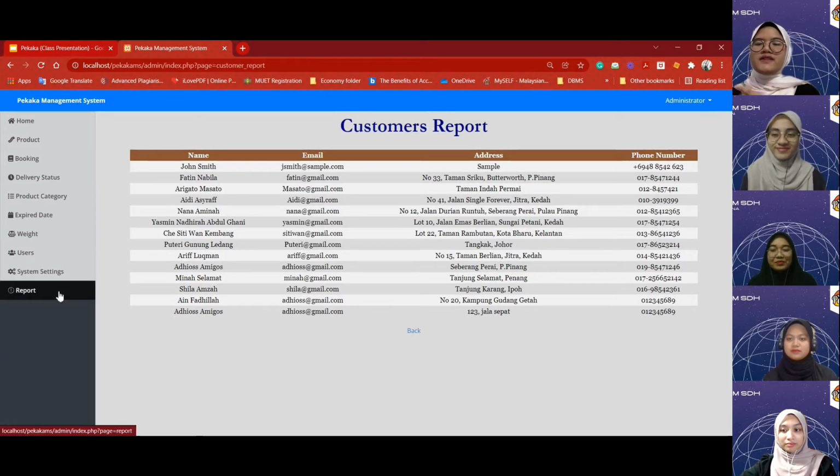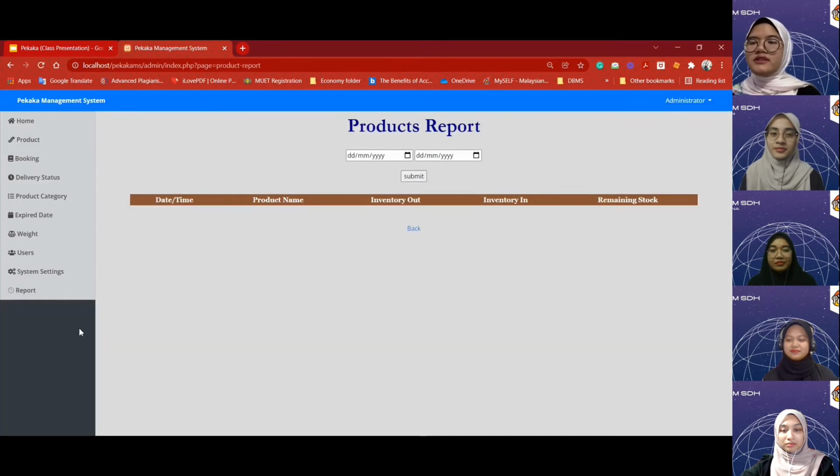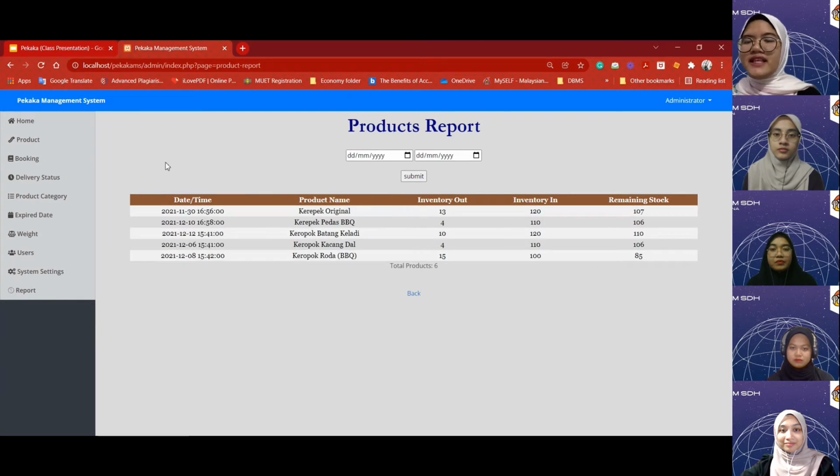Okay, moving on next. The second report is the list of product report. For the product report, we may view the report from 1 November to the end of the month and click submit. For now you can see all the remaining stock for each product, especially the inventory in and out for almost 3 months. So for every product name, the remaining stocks are shown.